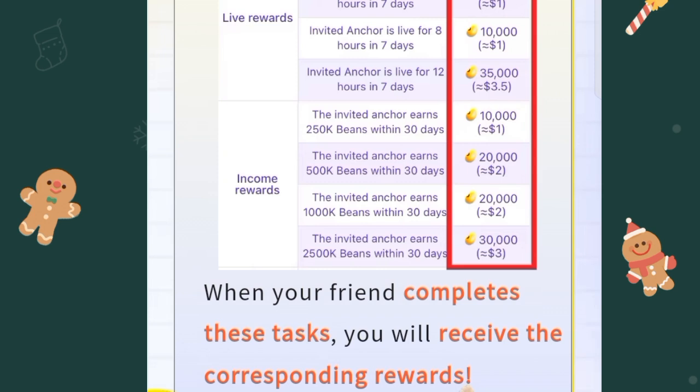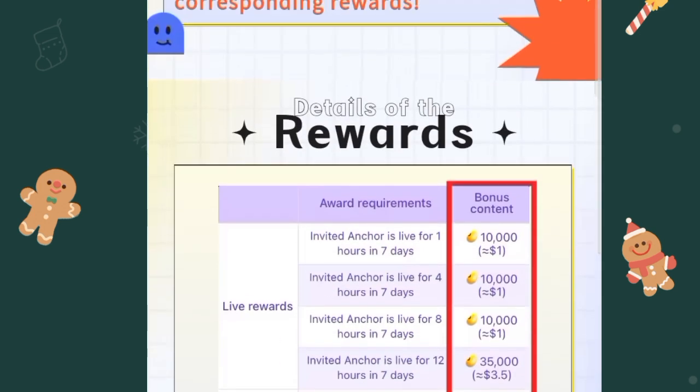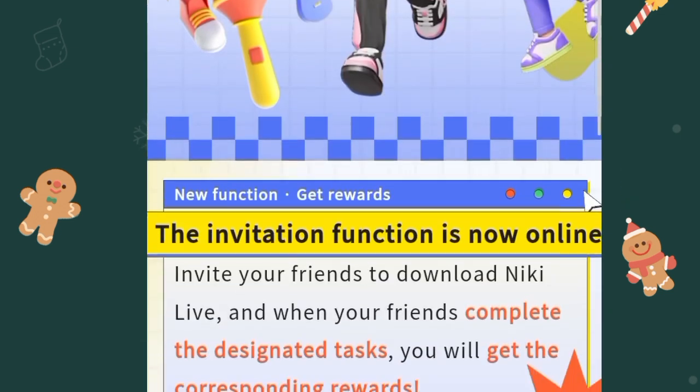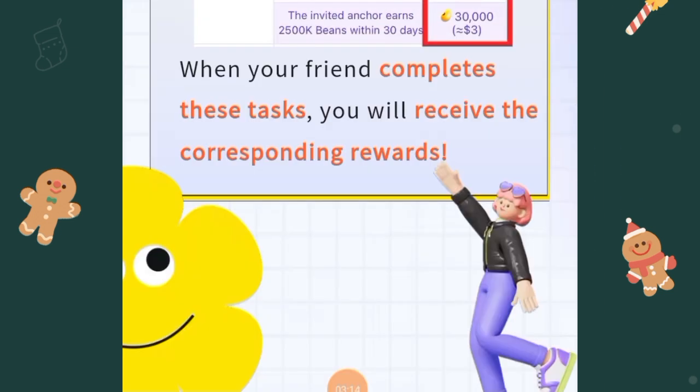Yes, so the invitation reward system is very profitable. All you need to do is tell a friend about Nikki Life app, share your referral link with them, and let them download the app. If they are able to verify their account, carry out their face authentication and begin their live stream, you will get $1. That's for the first hour. Just 1 hour on the app, you get $1. And you will get a total of $14.5 for just inviting one person.